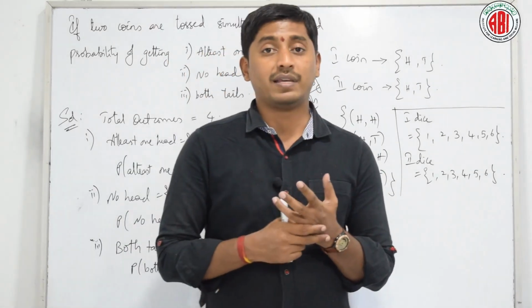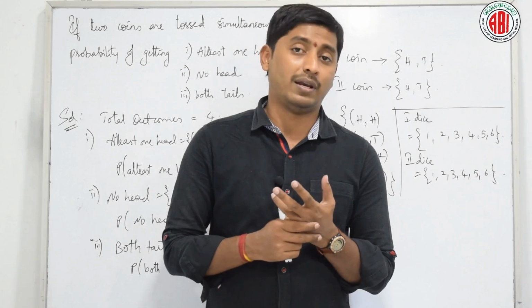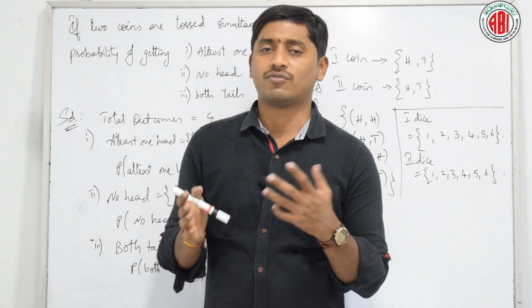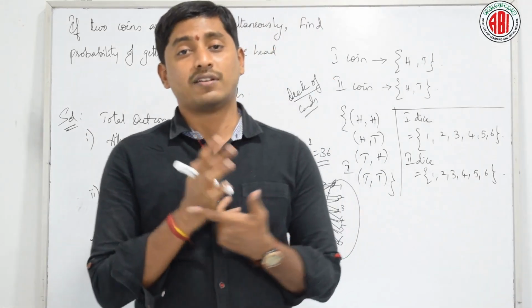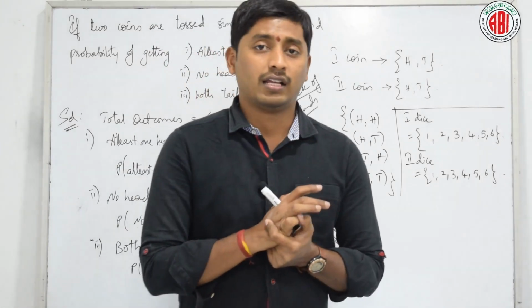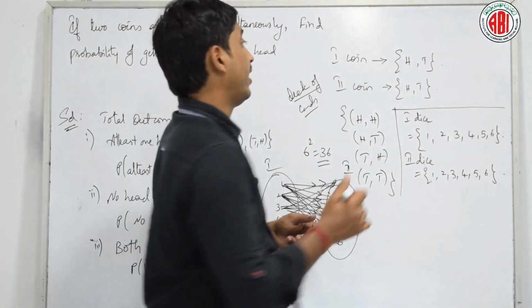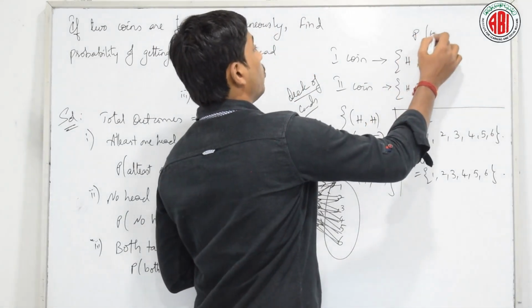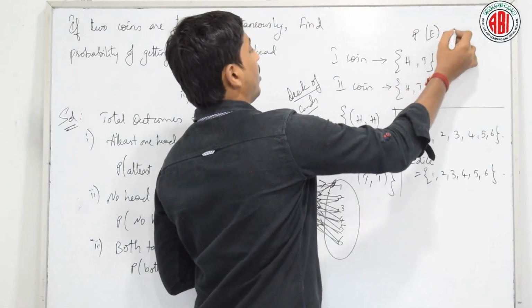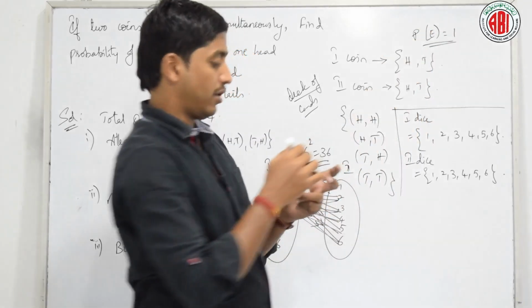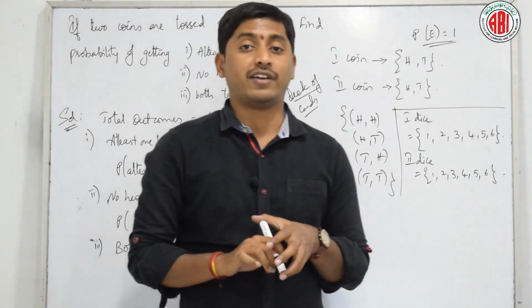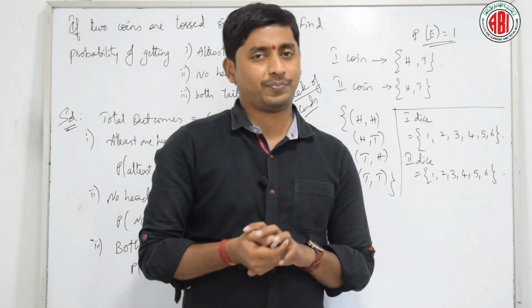What did we learn in today's session? We started with the basic definition of probability and different conditions. What is a successful event? What is a failure event? And what is a sure event? A sure event is an event whose probability is always 1. This can be called a sure event. Sure is S-U-R-E.